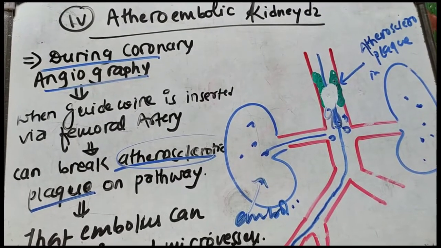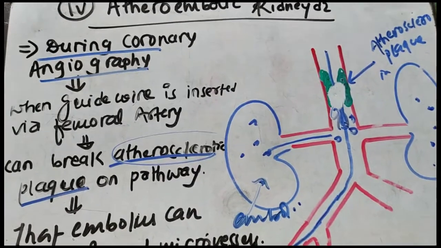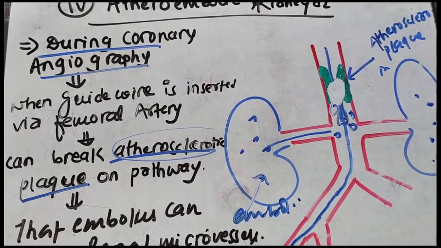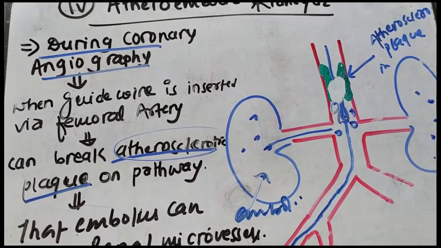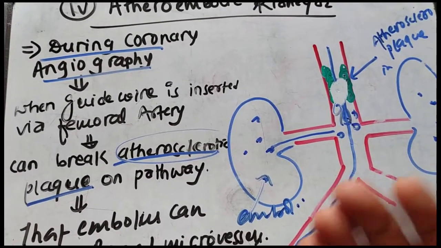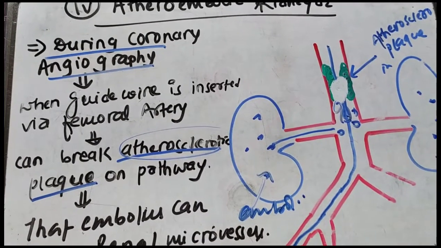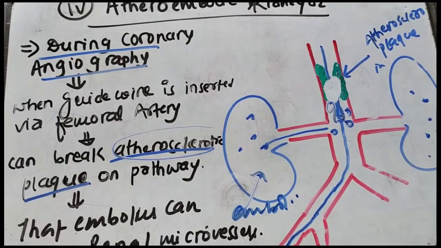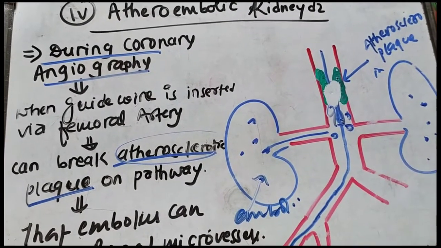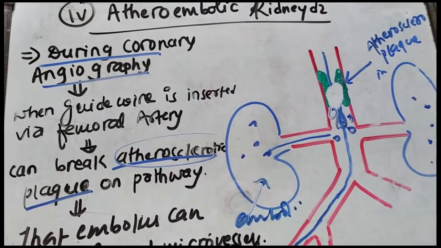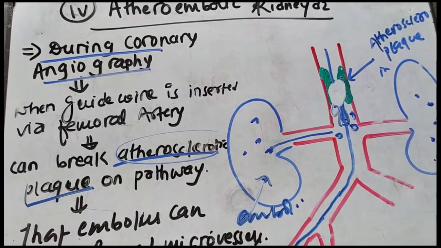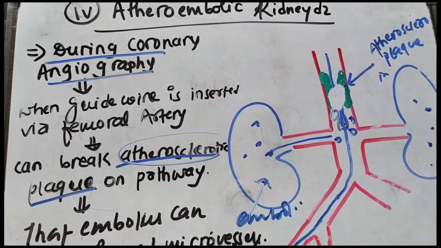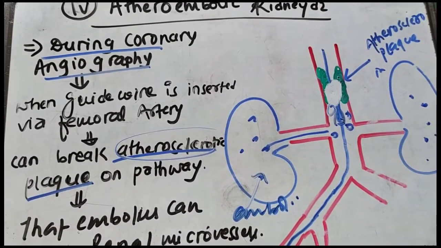So the patient will come with a heart attack, and you plan for his betterment, you plan for the coronary angiography, but instead of his betterment you have caused acute kidney injury. So you have to keep in mind whether there is atherosclerotic plaque or not, so that you will not encounter acute kidney injury after coronary angiography.